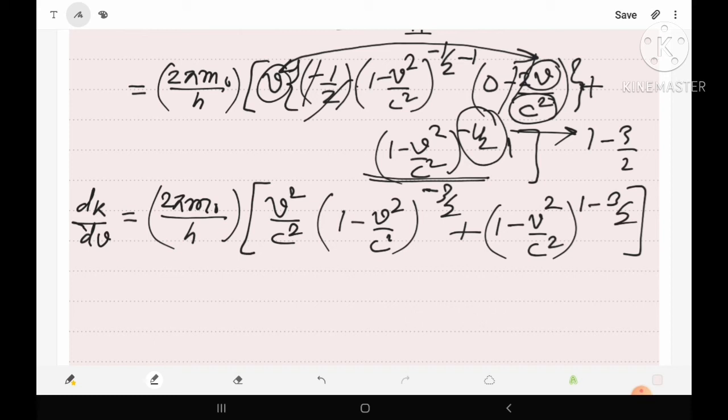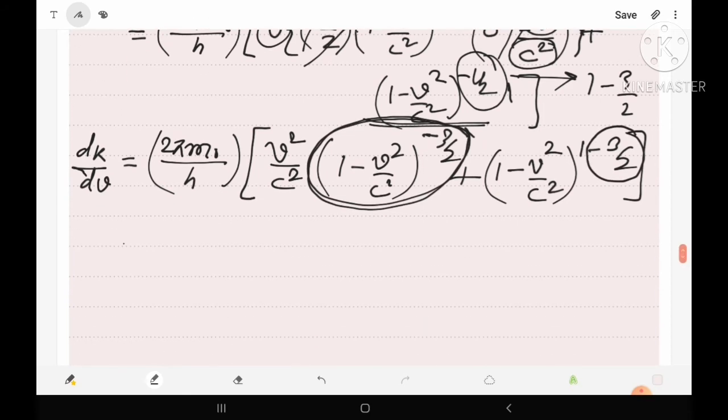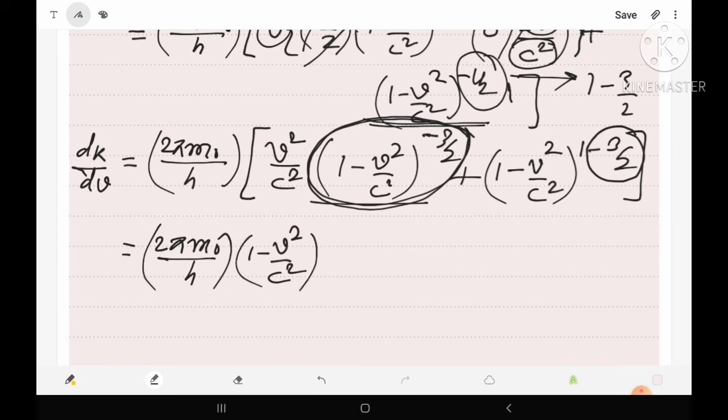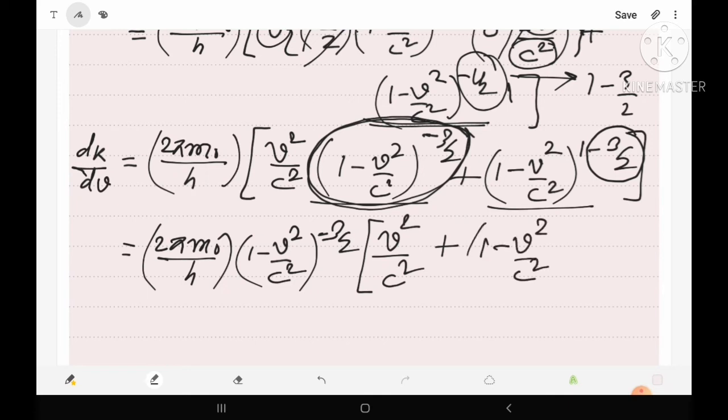Now let's take common this quantity from both the terms: (1 − v²/c²) raised to power −3/2. Then we have dk/dv equals 2πm₀/h, and this quantity is taken common, so (1 − v²/c²) raised to power −3/2, and under the root we have in the first term v²/c², plus in the second term we have (1 − v²/c²) raised to power 1.